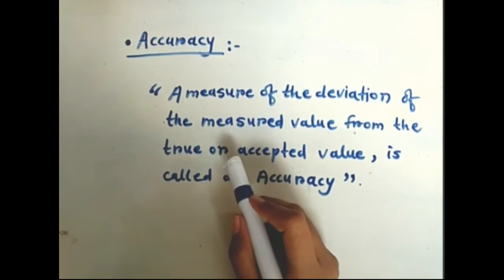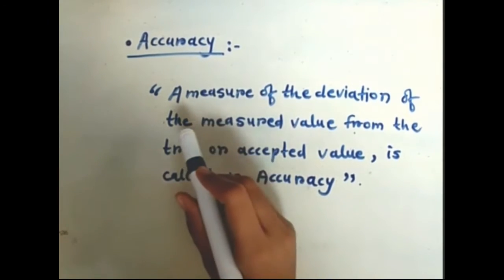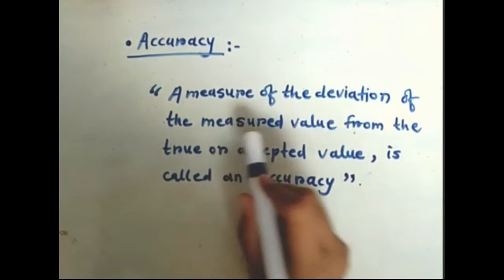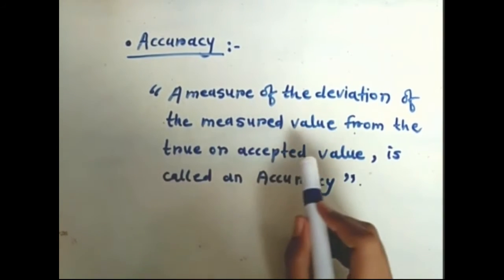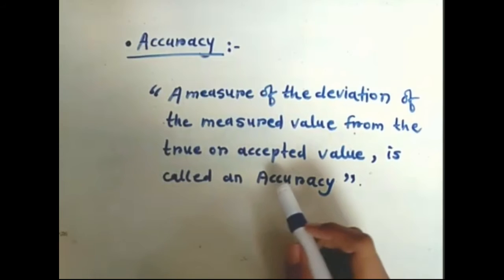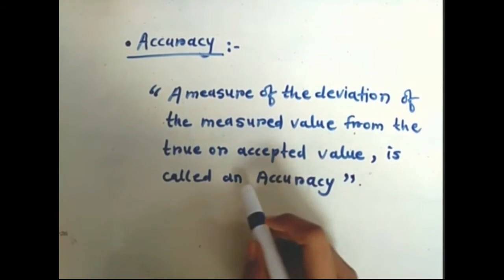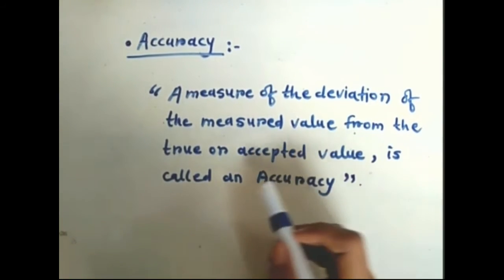Next, we will discuss what is accuracy. A measure of the deviation of the measured value from the true or accepted value is called an accuracy. It means the number of significant digits it has.